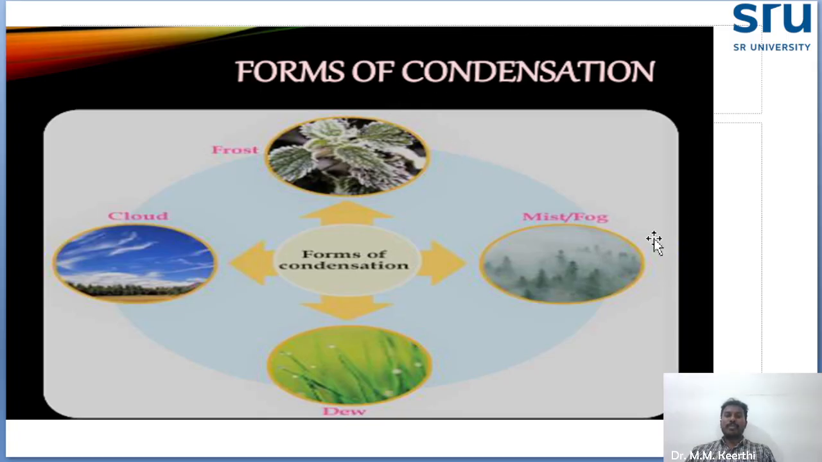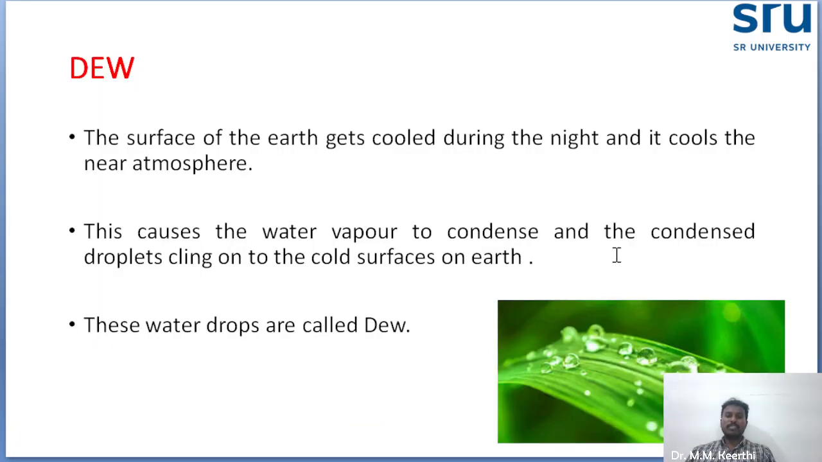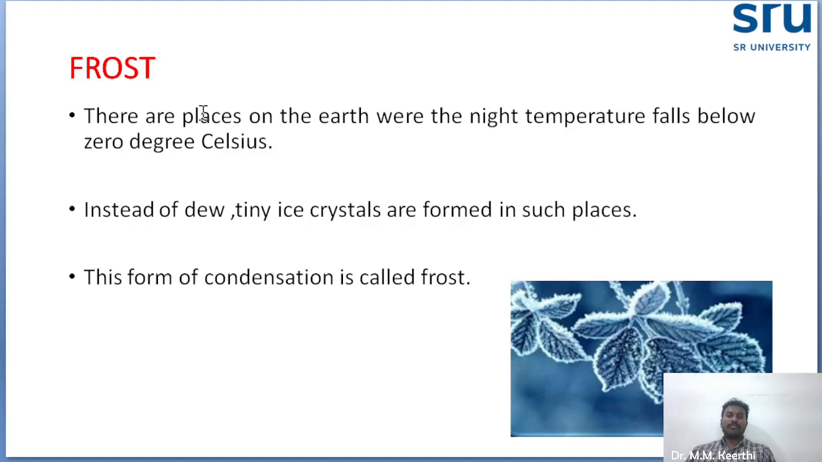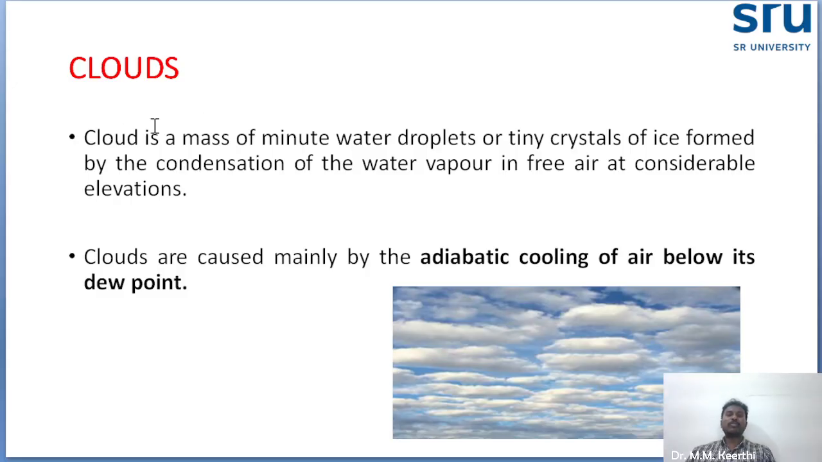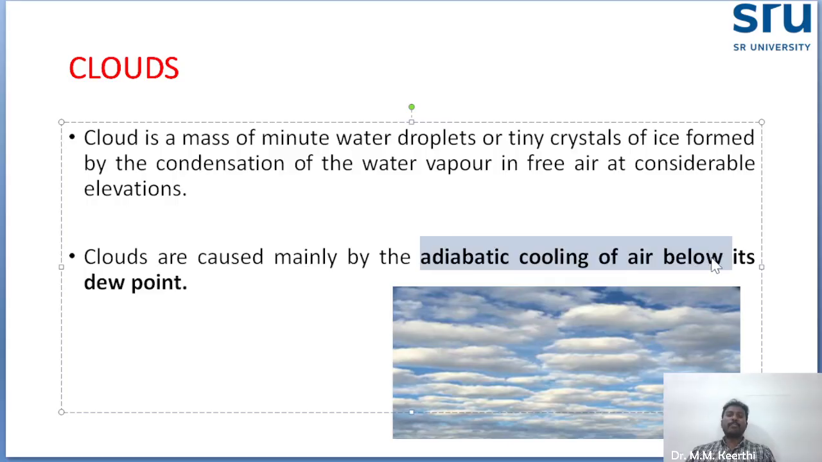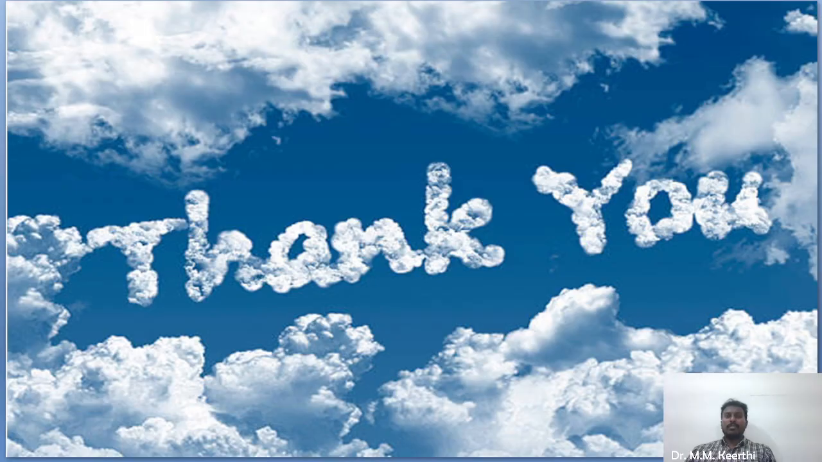So these are the different forms of precipitation we already discussed. One is dew, frost, fog, and clouds. Clouds, as I already told, are a mass of minute water droplets or tiny ice crystals. Clouds are caused mainly because of the adiabatic cooling of air below its dew point temperature. Thank you.